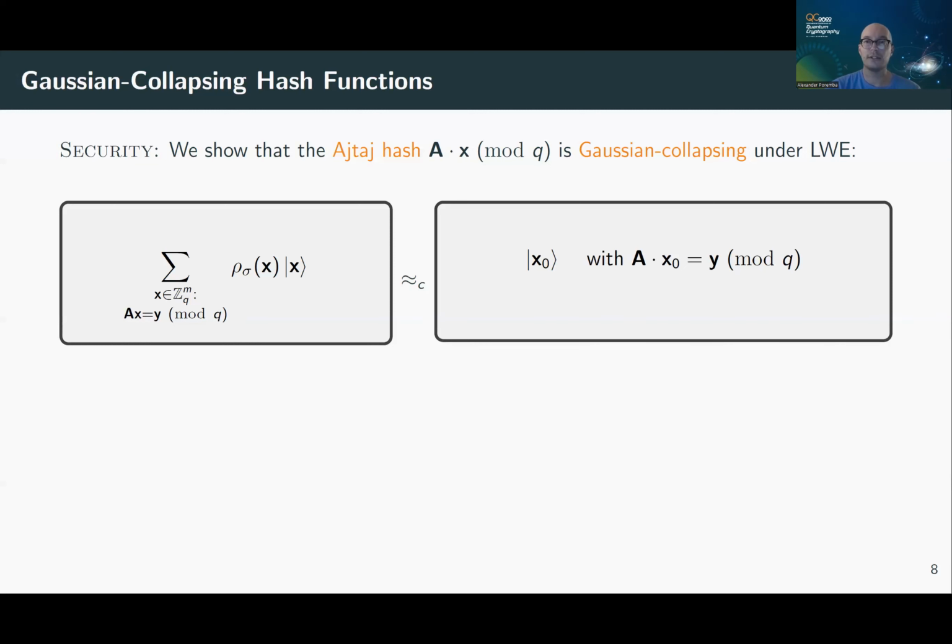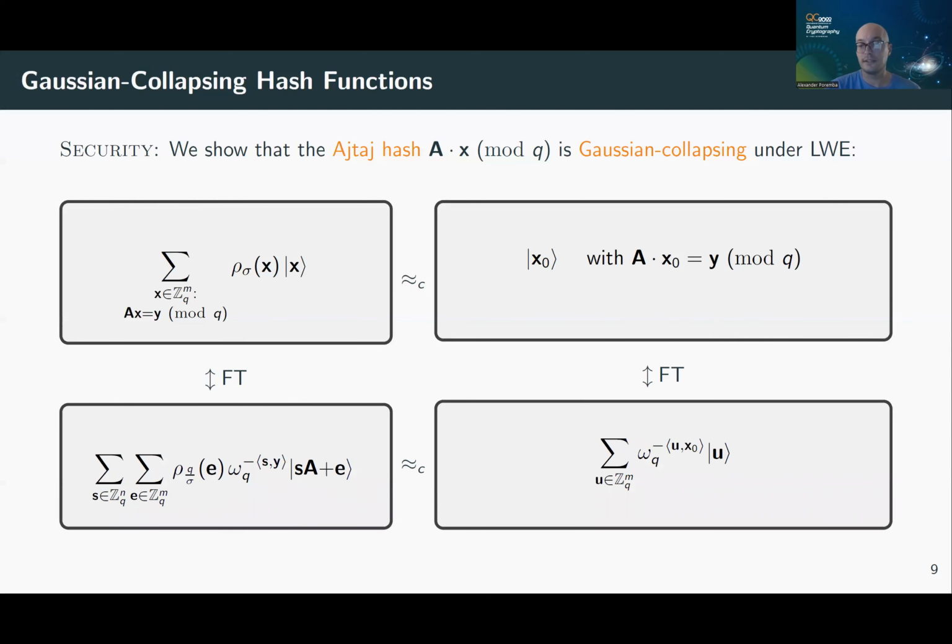And so how does this come in, and how does this compare with the schemes that I described earlier? Well, if you take the Fourier transform of both of these states, then you know that these states below are also indistinguishable, right? Because if the states at the top are indistinguishable, their Fourier transforms must also be indistinguishable. And now the state in the bottom left corner is exactly the state that we're using to encode ciphertexts, right? So now we can use pseudo-randomness of the state, and we know that it's computationally indistinguishable from a uniform superposition with a pre-image in the phase.